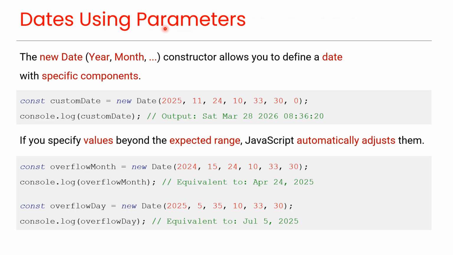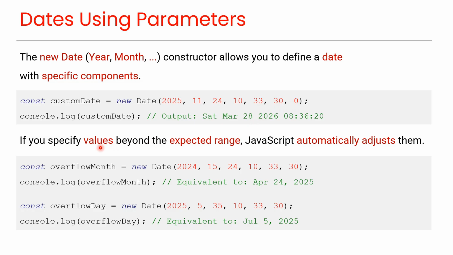Dates using parameters. The new Date constructor with parameters allows you to define a date with specific components. For example, here we are passing multiple parameters to the Date constructor, which represent the year, month, day, hour, minutes, seconds, and milliseconds. So this statement creates a date like this.